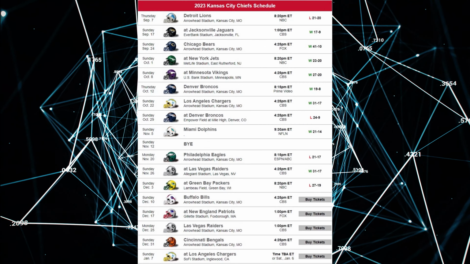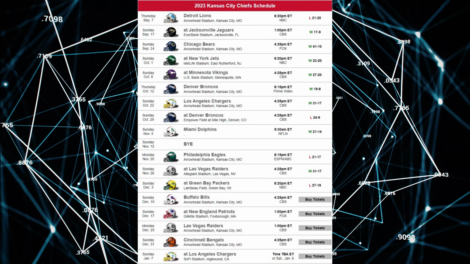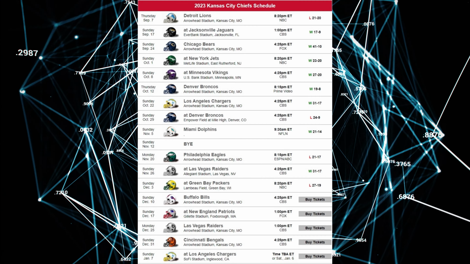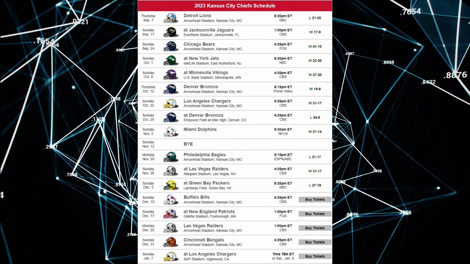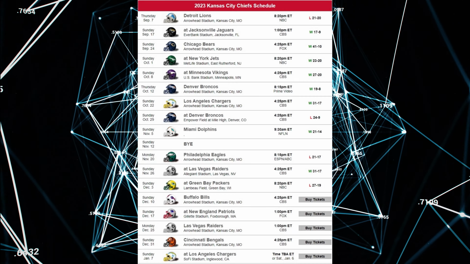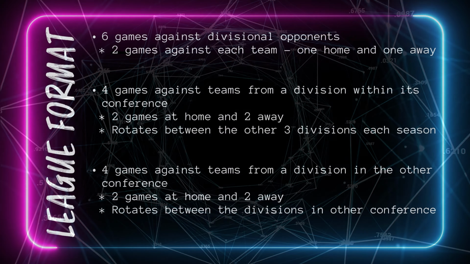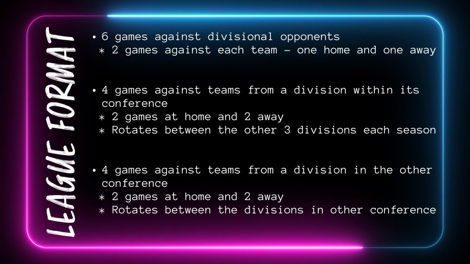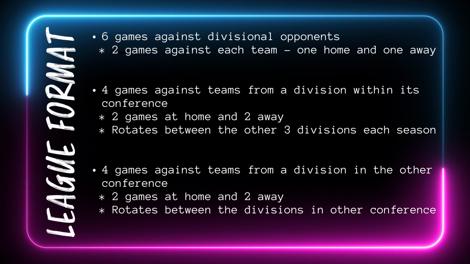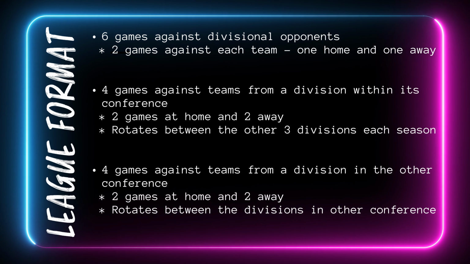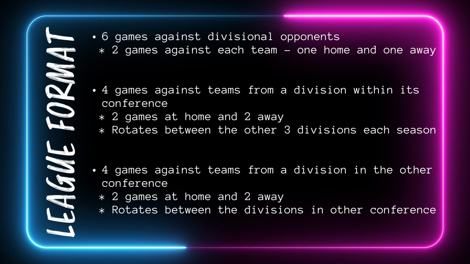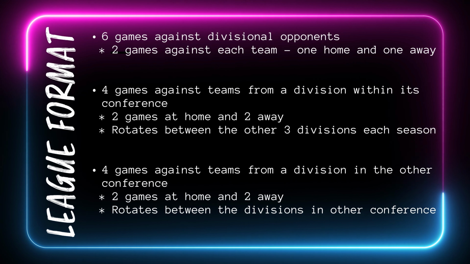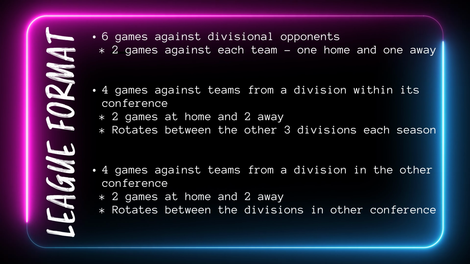The NFL season starts with practice games, but they do not carry any points into the regular season. So I'm directly jumping into the regular season. The regular season is structured over 17 games for each team. Let's break down how these games are scheduled. In the NFL, the divisions play an important role because each team plays 6 games against its division rivals, 3 at home and 3 away. They also play 4 games against another division within their conference and 4 games against a division in the opposing conference. These divisions rotate each year.